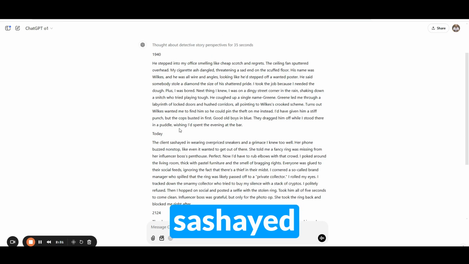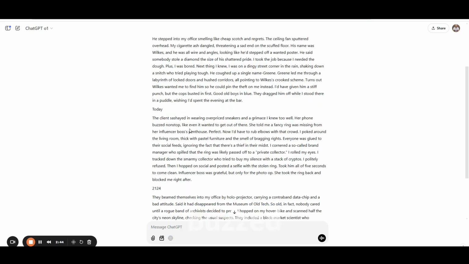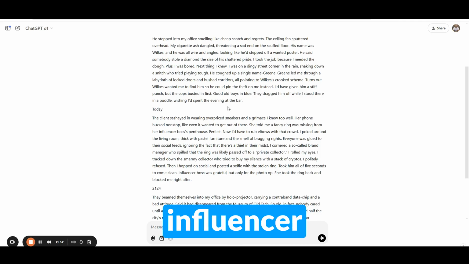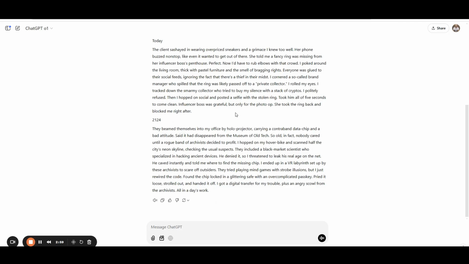The client sashayed in wearing overpriced sneakers and a grimace I knew too well. Her phone buzzed nonstop, like even it wanted to get out of here. She told me a fancy ring was missing from her influencer boss's house. Perfect. Now I'd have to rub elbows with that crowd. Okay, getting some modern vibes there. Now, 2124. Let's see what it says.